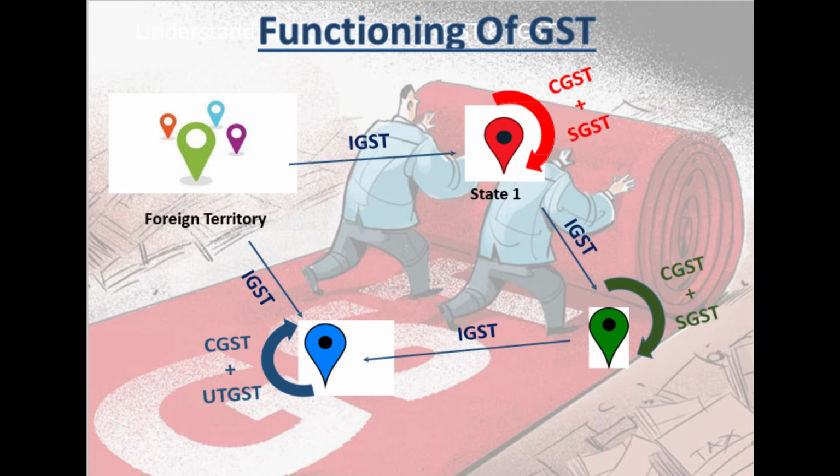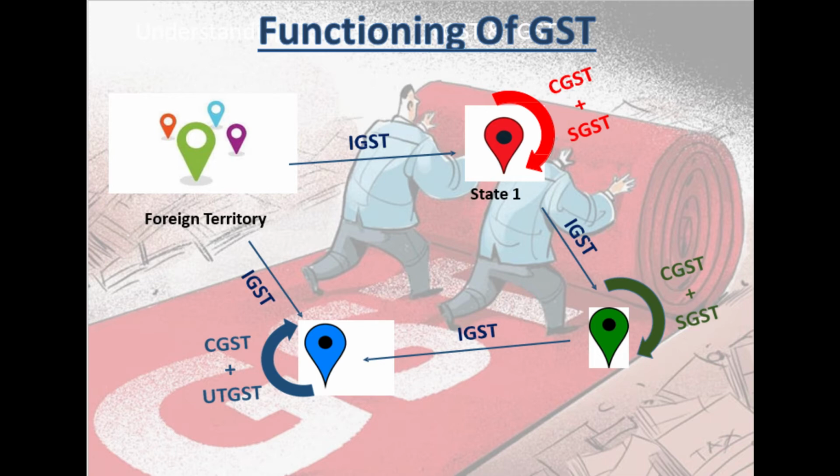Now assuming upon importation the goods have landed in state 1, but they are not consumed in state 1, they go to state 2, then what will be applicable? When the goods move from state 1 to the second state, which is indicated in green, then IGST would be applicable. Are you getting my point?